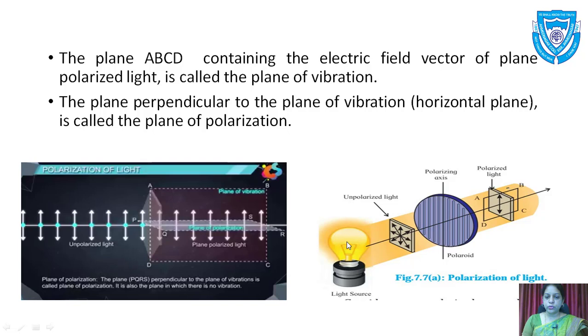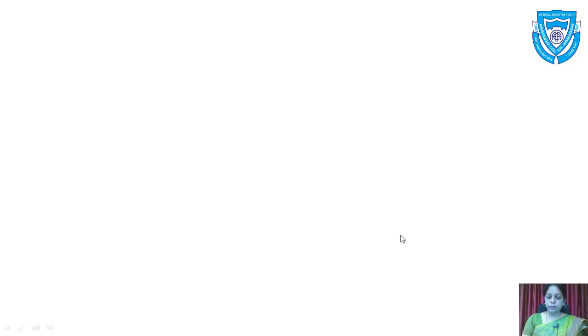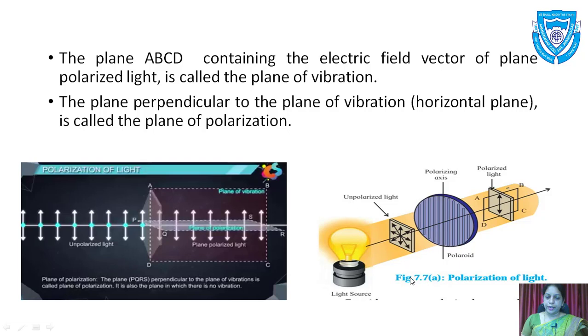this is the light source, this is the unpolarized light, and this is in one plane we can see, and it is perpendicular to this unpolarized light. We can see that it passes through a Polaroid, and then we get the plane polarized light.